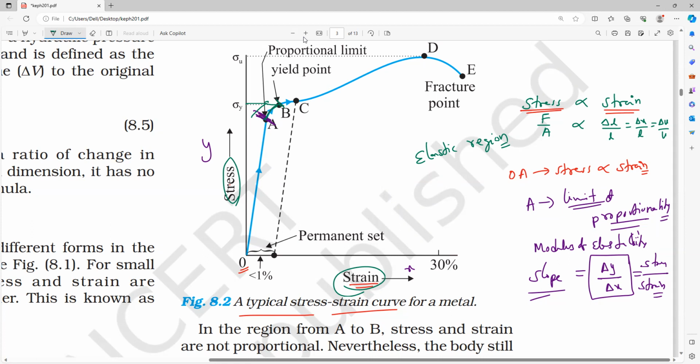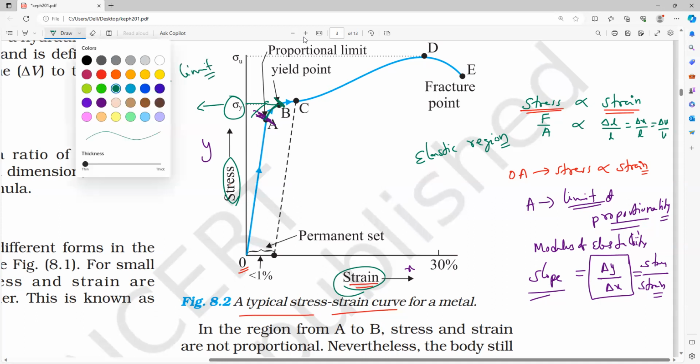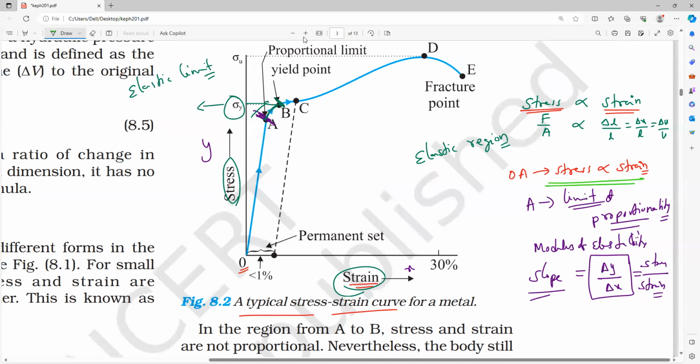That is why we call the B point, you can see here written sigma y, the elastic limit. So up to B point, the body can be reversed back. But up to which point is it directly proportional? Up to A point it is directly proportional. From A to B, it is not directly proportional. There will be drastic changes: a small change in stress and a much larger change in the strain. Note it. From A to B, small stress will change and more strain will change.